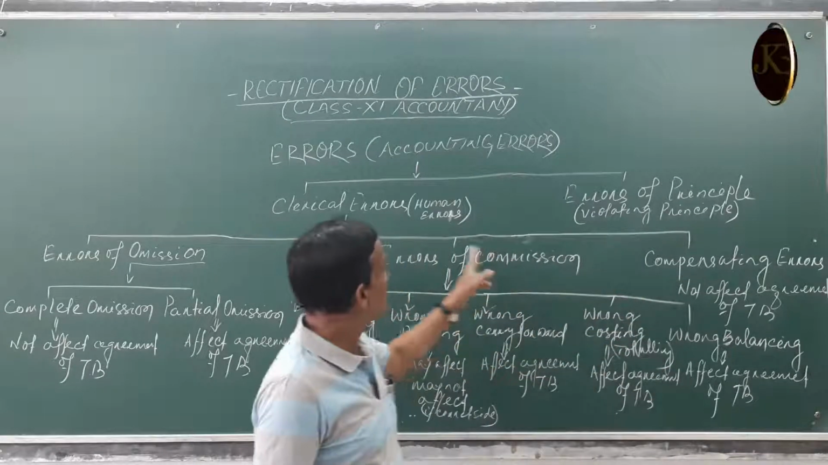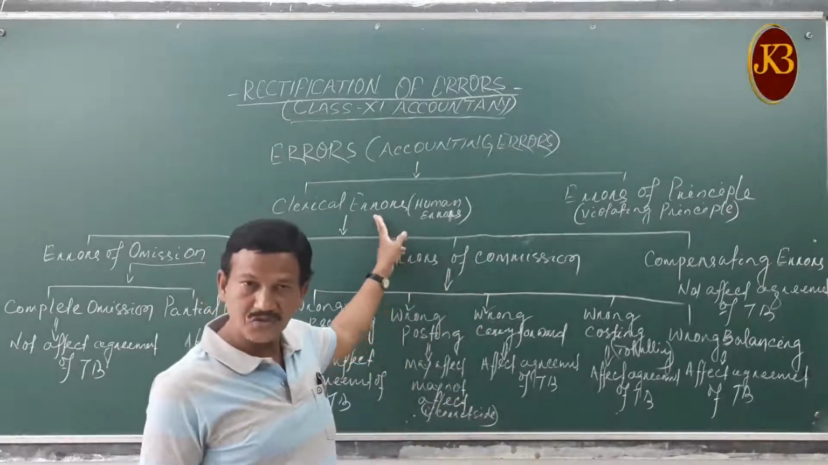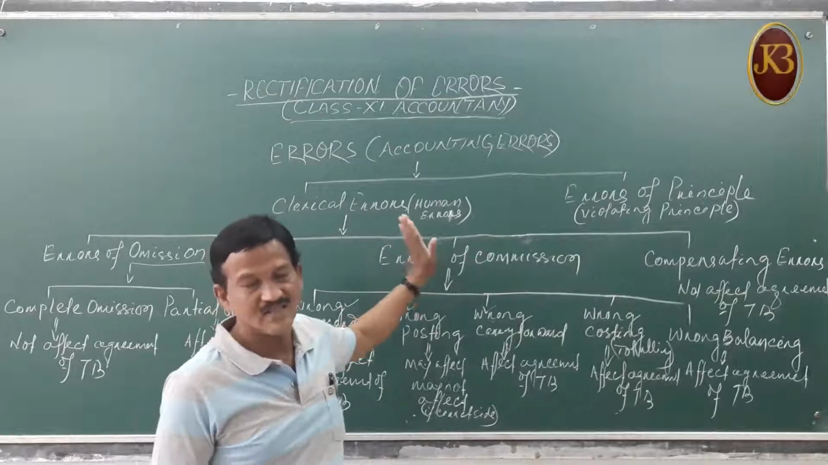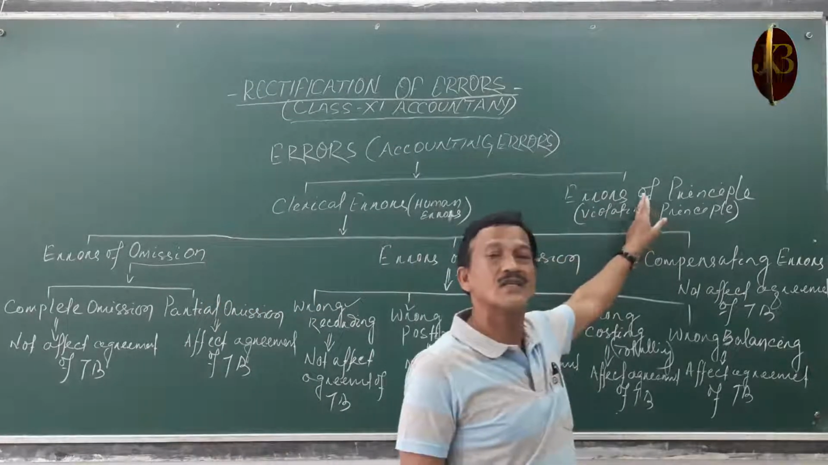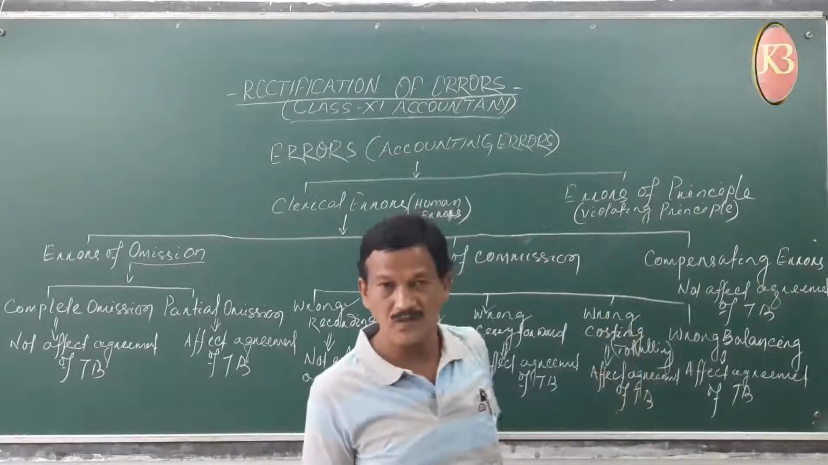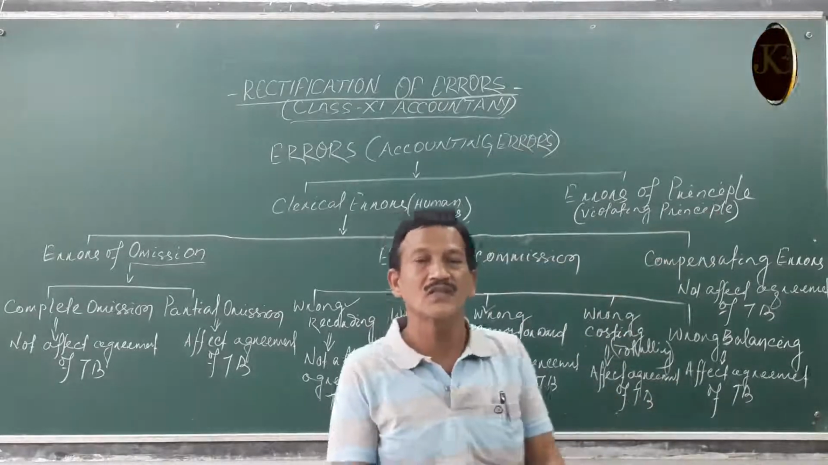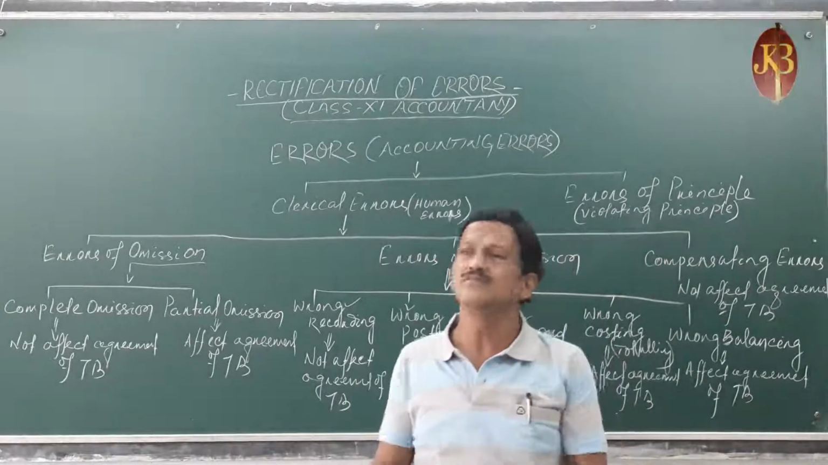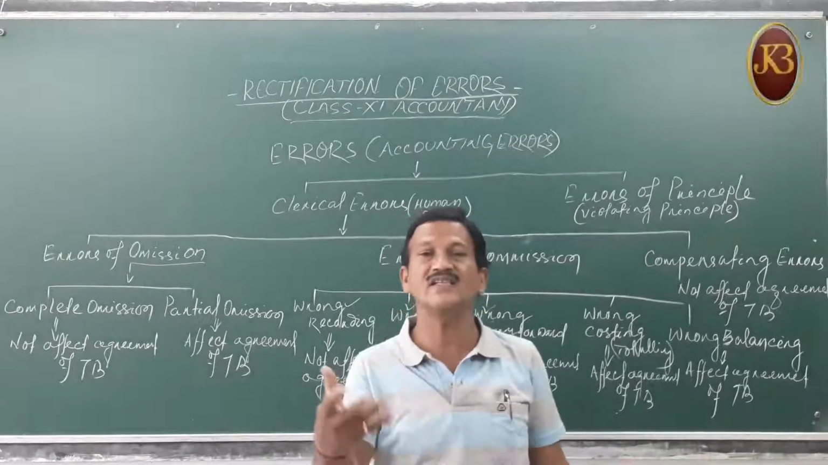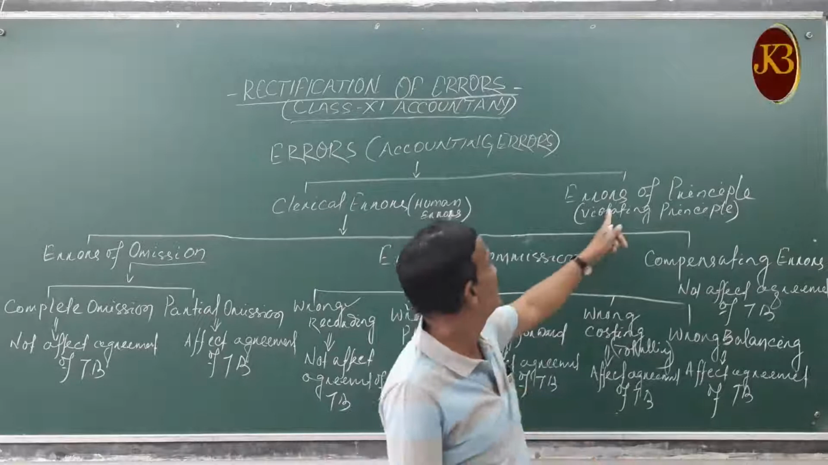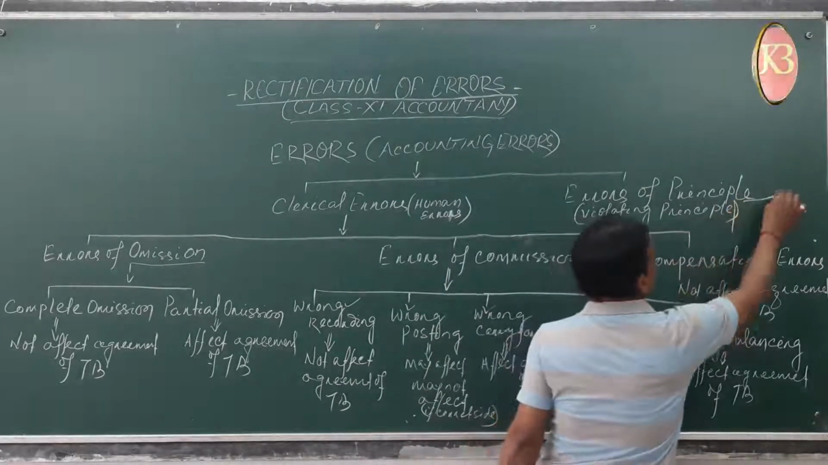So these are the three different types of errors. They are called human errors or clerical errors. That is the main errors. Then the second type of errors is errors of principle. Errors of principle are the errors done by violating accounting principles when we are recording the transactions. So this is called errors of principle. It is generally done in two ways.